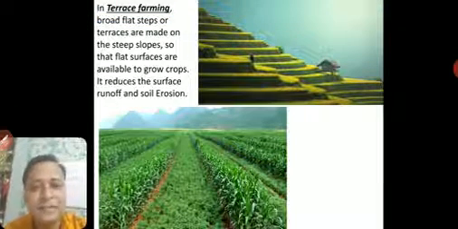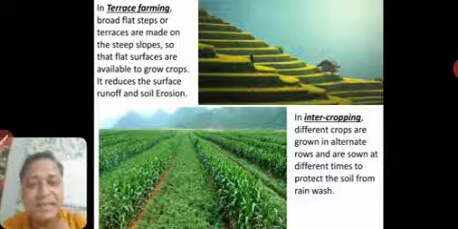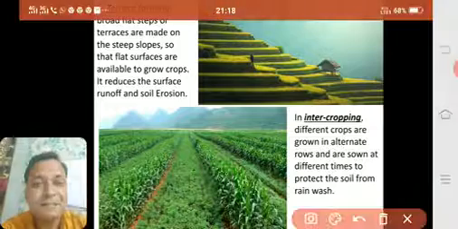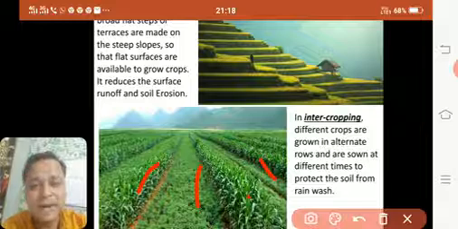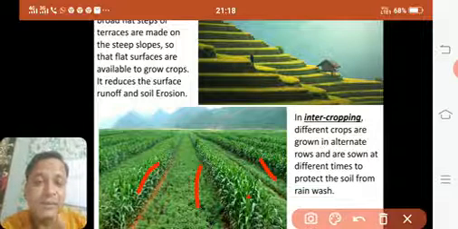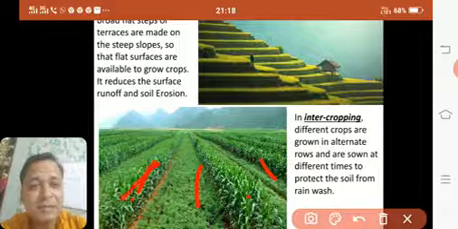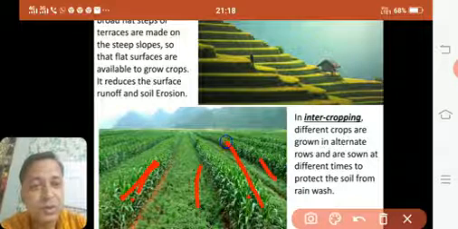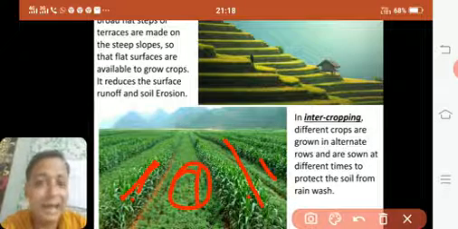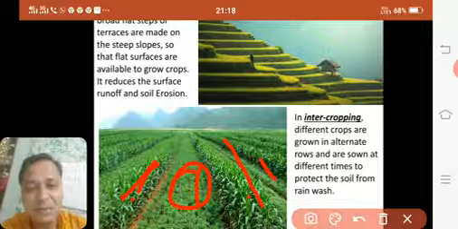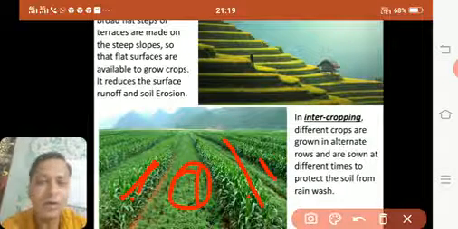Okay, now we'll have another thing, intercropping. Now we can see here two types of crops. Here is one type of crop, here is one type of crop. So the land is totally covered now. What happens if you take a single crop? This part will be sown, this part will be sown, but this part will remain barren, means bare. So soil erosion can happen. If you grow certain other crops here, it can cover the whole land with vegetation and soil erosion will not occur.